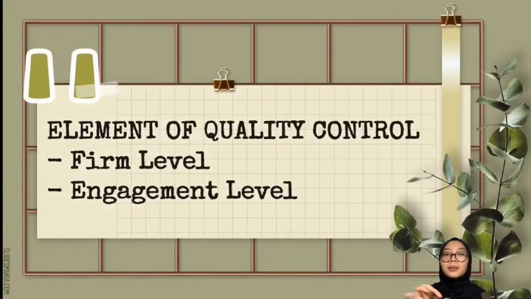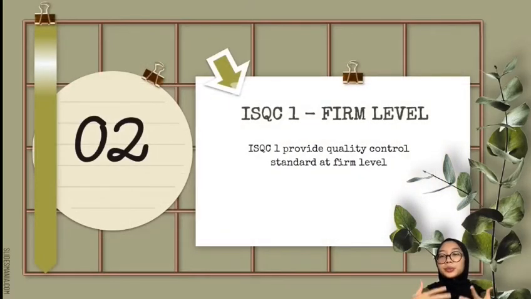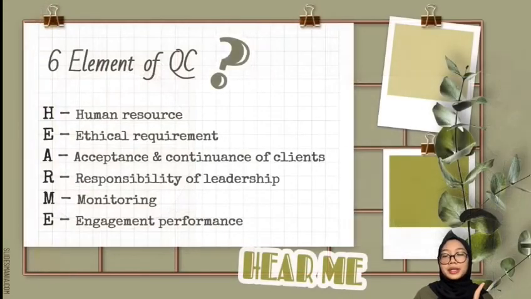Next, we're going to talk about the elements of quality control. Since there are two components of audit quality, there are also two types of elements of quality control: the first for the firm level and the second for the engagement level. For the first part, I'm going to present the elements of quality control for the firm level. The firm shall establish and maintain a system of quality control that includes policies and procedures that address each of the following elements. For your information, both firm level and engagement level comprise 6 key elements, which can be abbreviated as HEARME. Hear me. It's easy to remember, right?